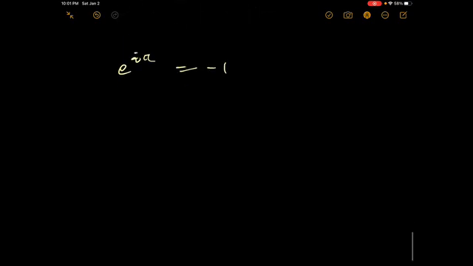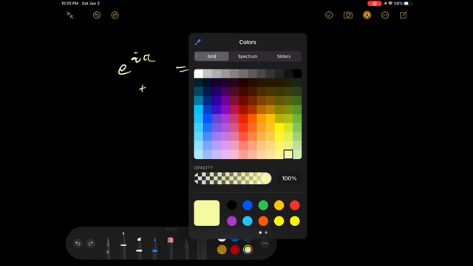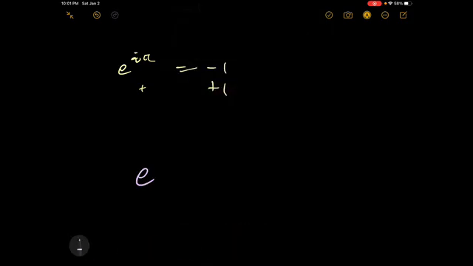In other words, if I bring this 1 over to the other side, I get e to the power of i pi plus 1 equals 0.